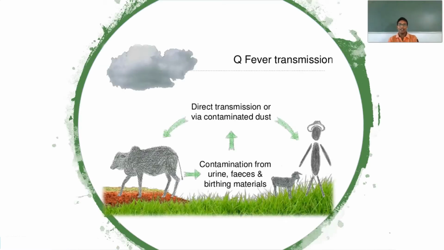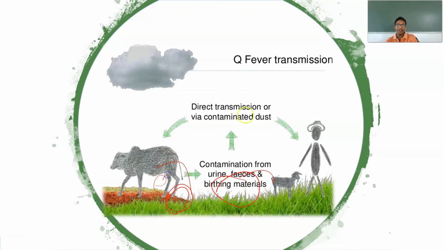Coming to the cycle here, as I said, whenever infected cattle, sheep or other domestic animals shed feces and urine, they heavily contaminate the dust particles, and the placenta from cows and goats is capable of creating aerosols during the birthing of animals.